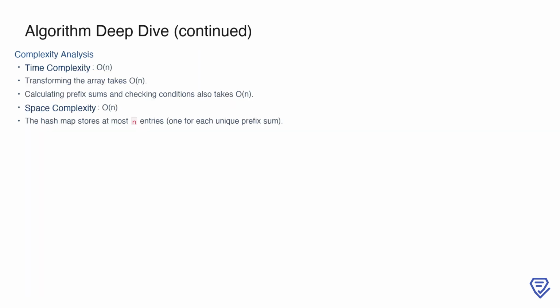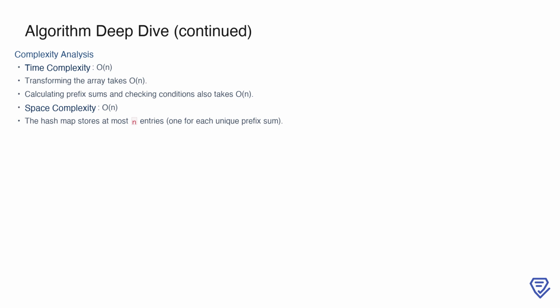When analyzing the complexity of this algorithm, we find that it performs exceptionally well. The time complexity is O(n), where n is the length of the hours array. This accounts for the single pass to transform the array, another pass to compute prefix sums, and the final pass to identify well-performing intervals. Each of these steps is linear, resulting in an overall linear time complexity.